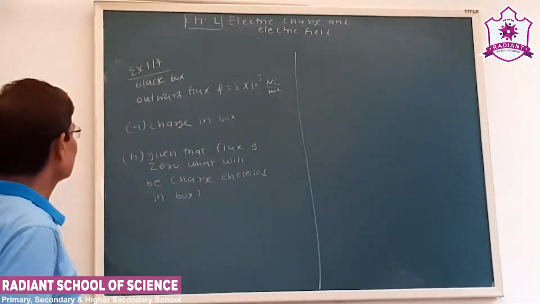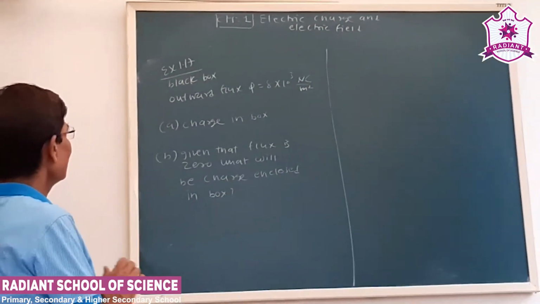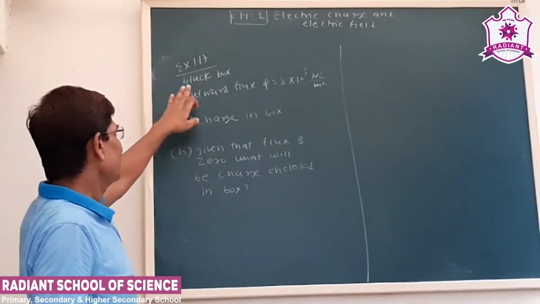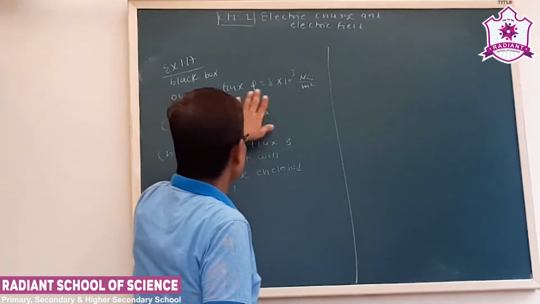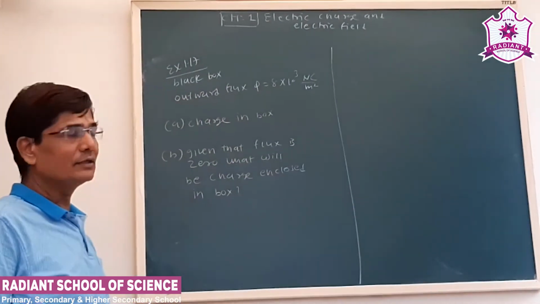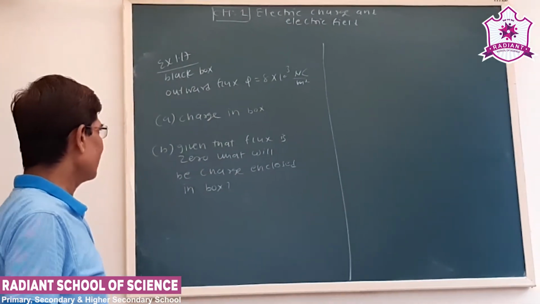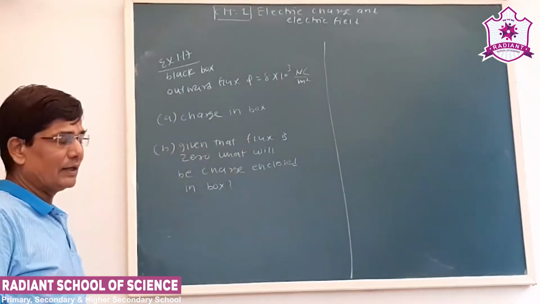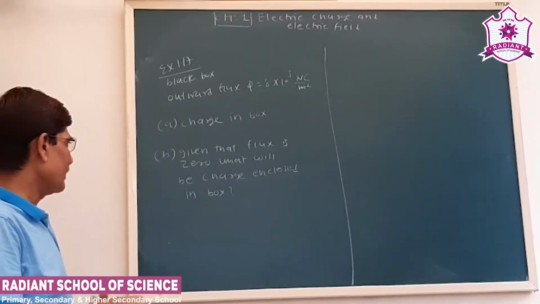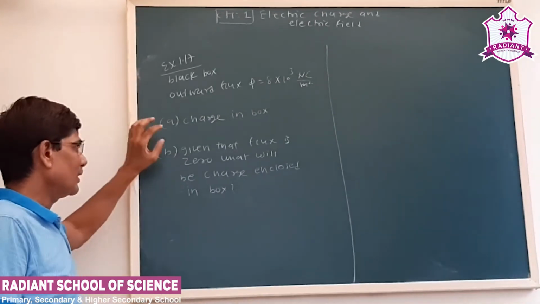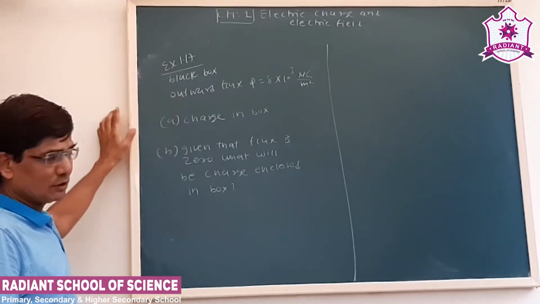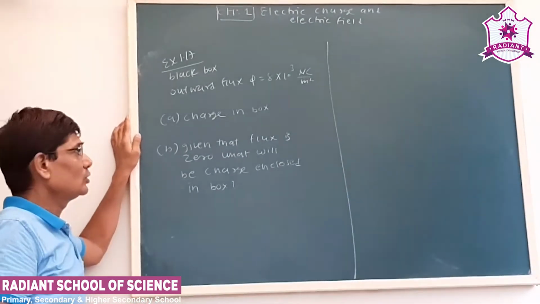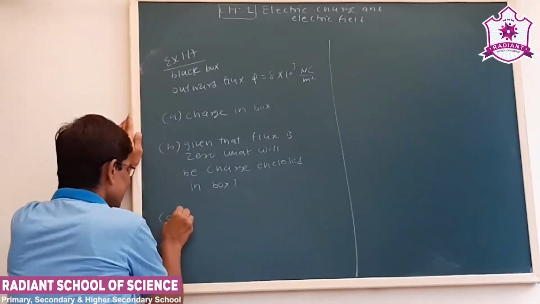Now see our next exercise, sum 1.17. See, there is a black box. The condition says the outward flux linked with the box is 8 into 10 to 3 Newton meter square per Coulomb. What you have to find out? The charge inside the box. The second part of the question is a little bit different. It says that if the flux linked with the given box is 0, what will be the charge inside the box? So first we have to obtain the first answer.